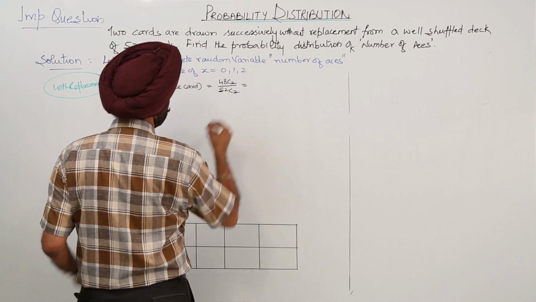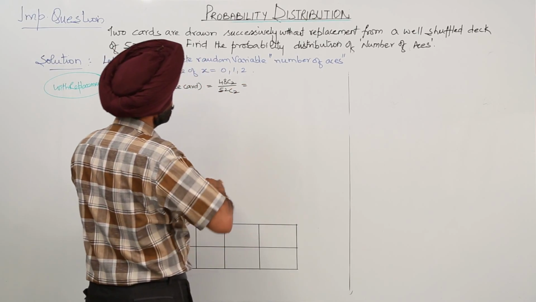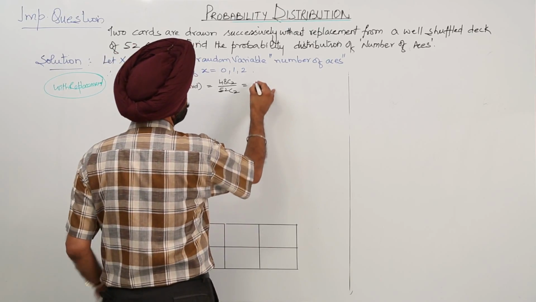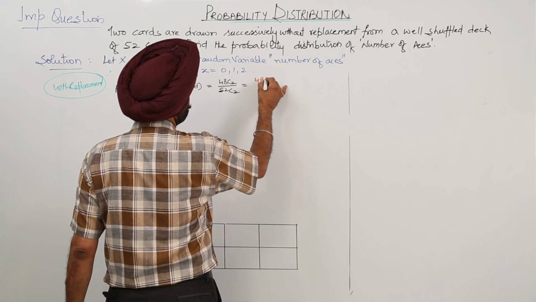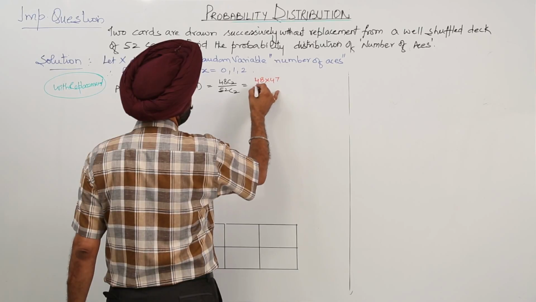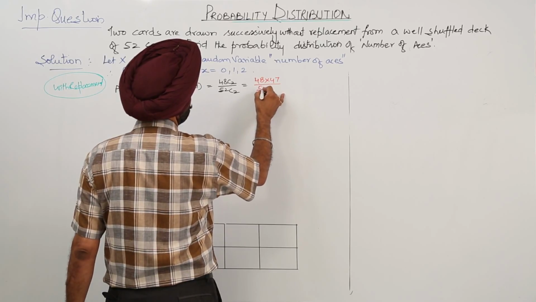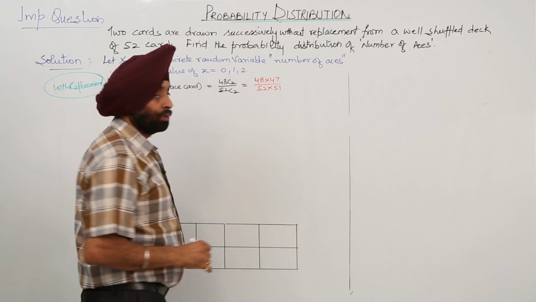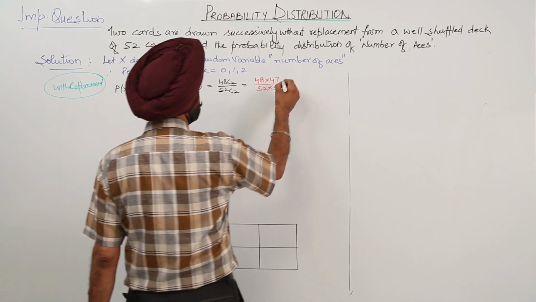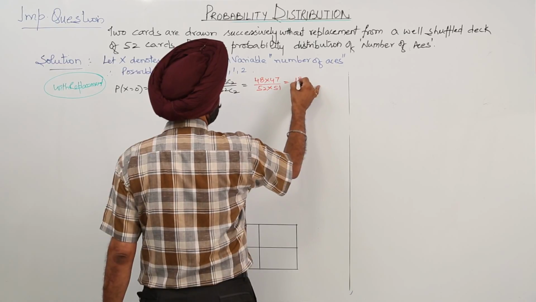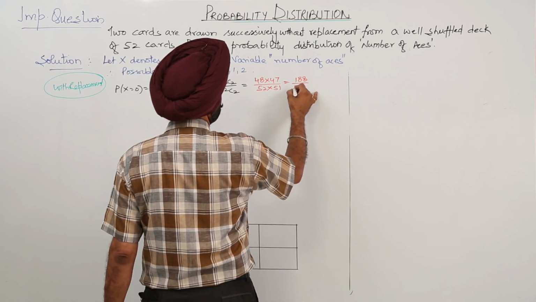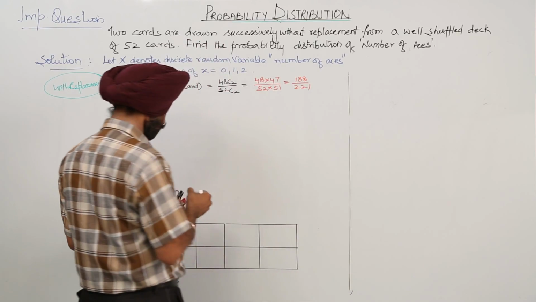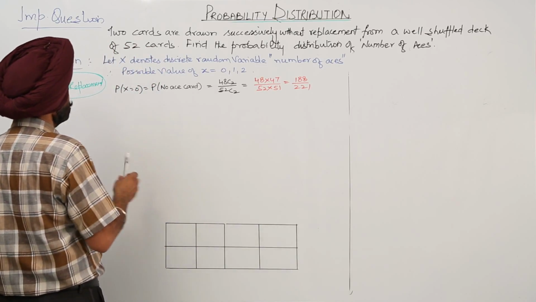When you solve this, the result is 48 times 47 upon 52 times 51, which is 188 upon 221.